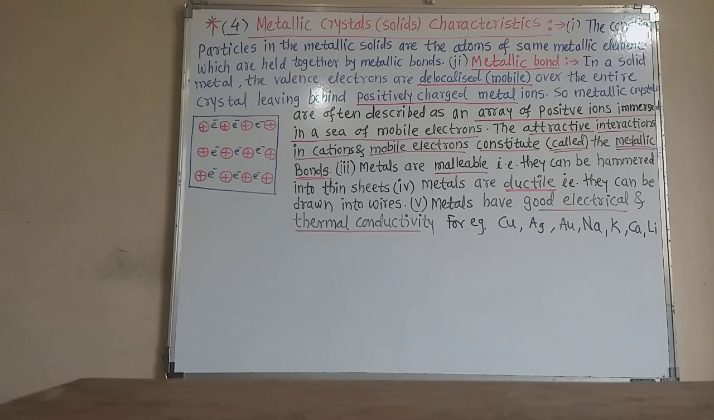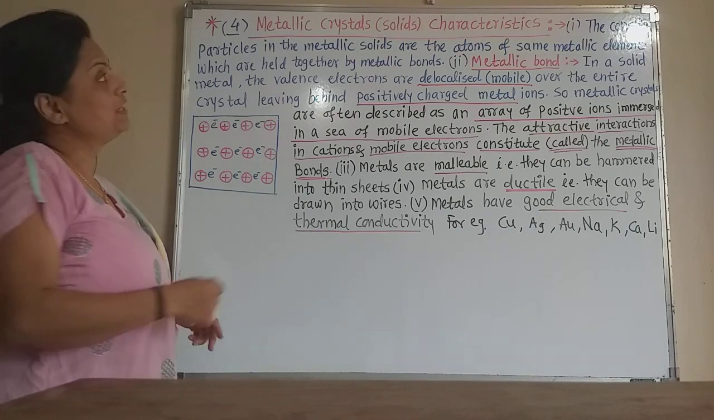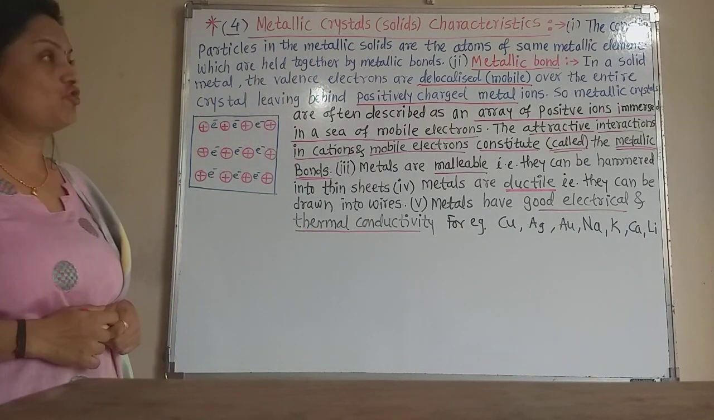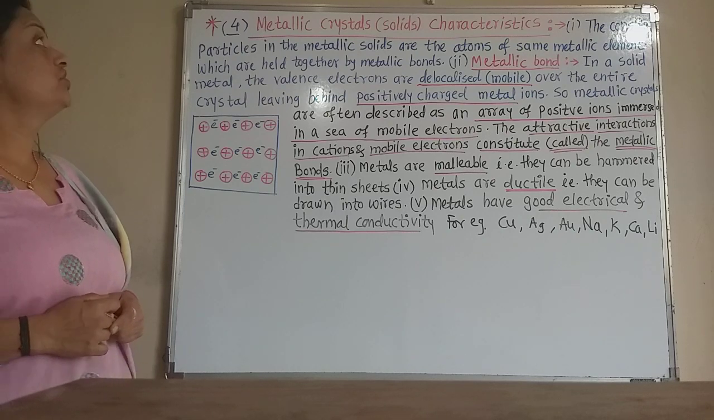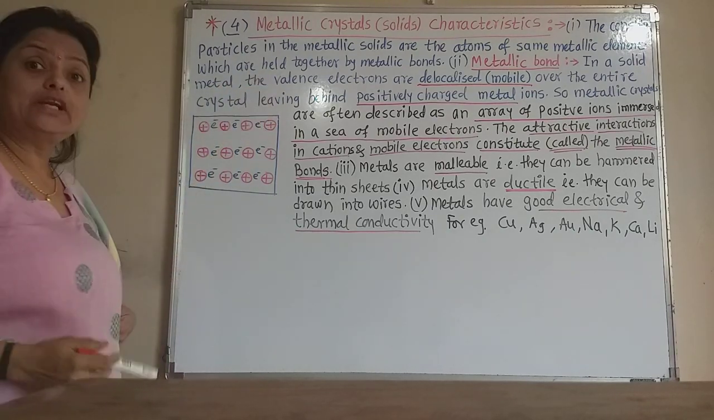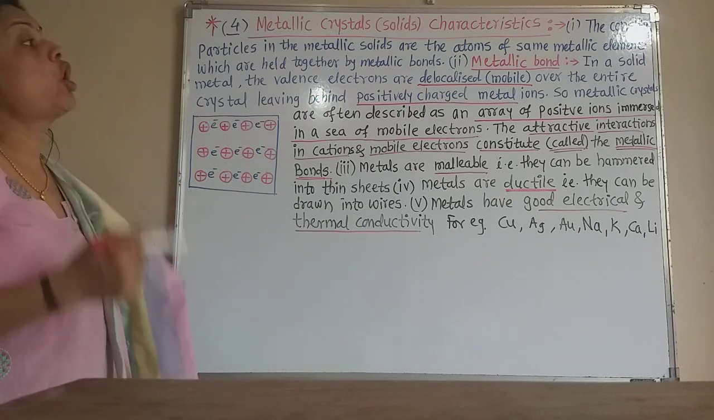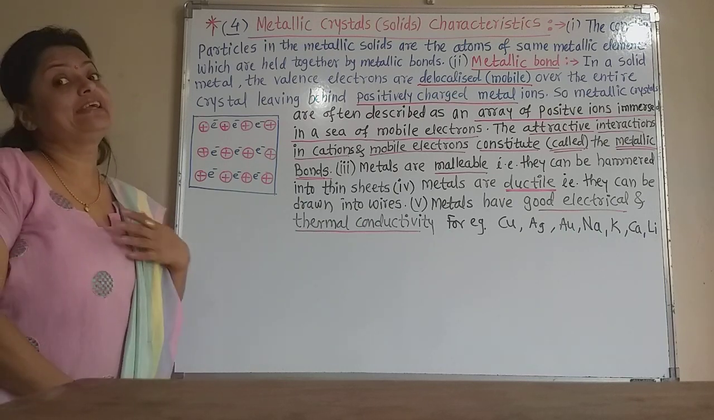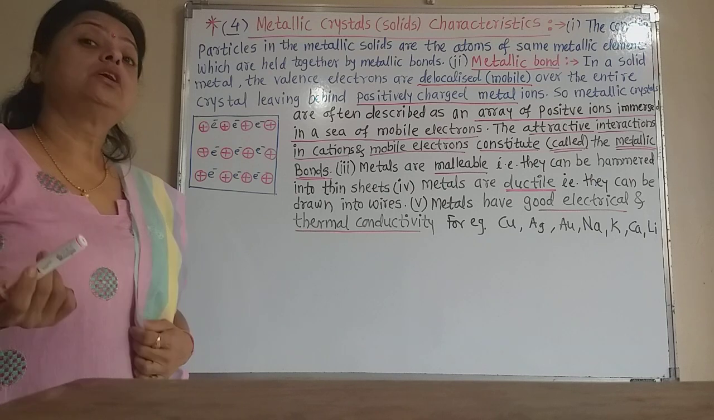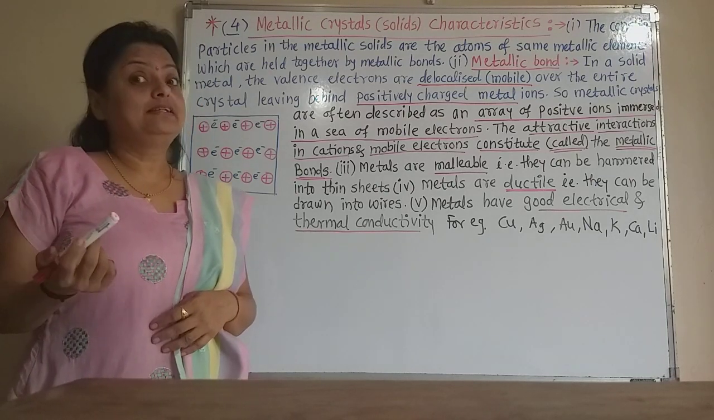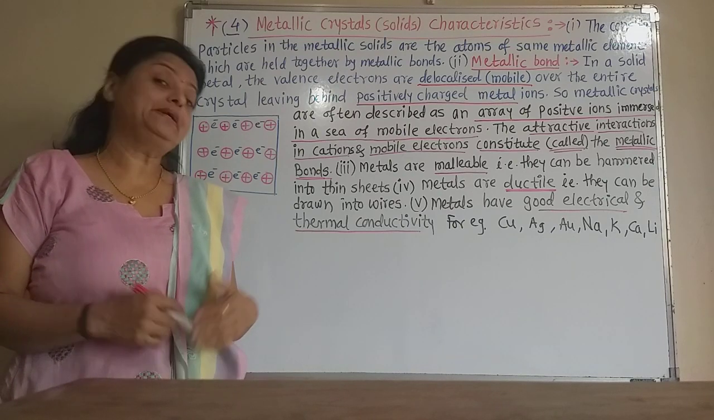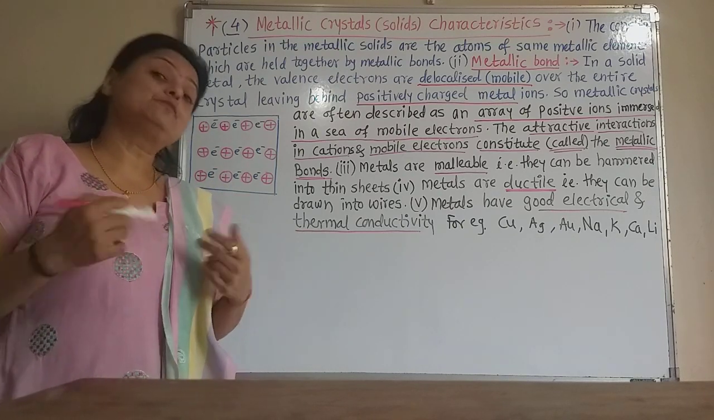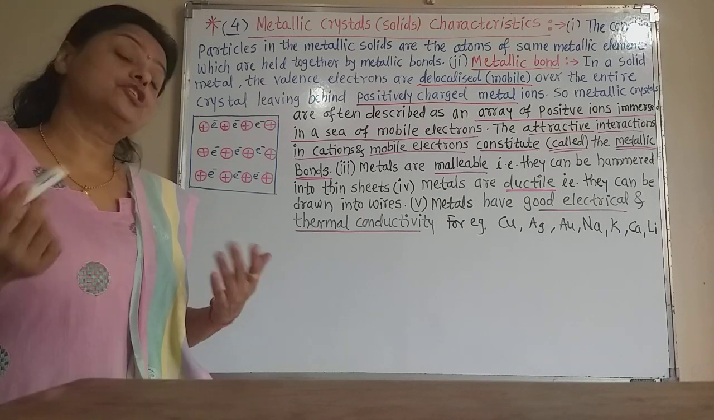Now let us learn the fourth type of crystalline solids, that is the metallic crystals or metallic solids. The characteristic of metallic crystals is that the constituent particles in metallic solids are the atoms of the same metallic element. That means if it is gold, then the atoms of gold are the constituent particles. If it is silver metal, then the atoms of silver are the constituent particles.